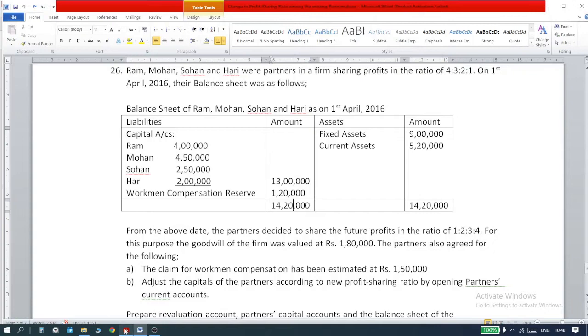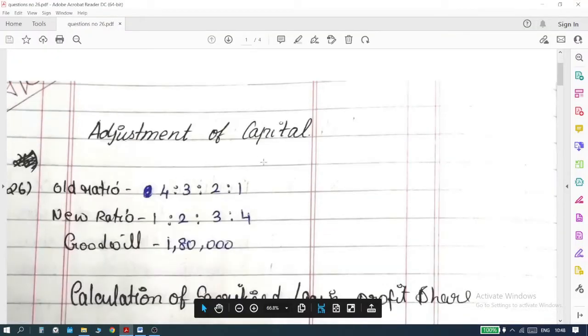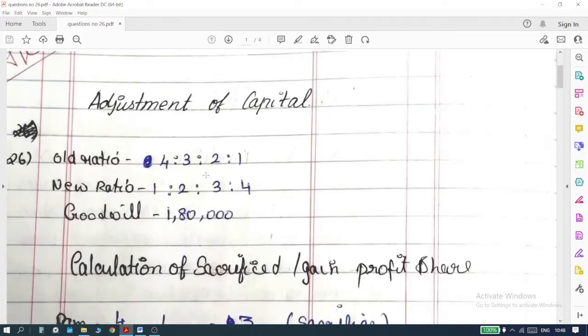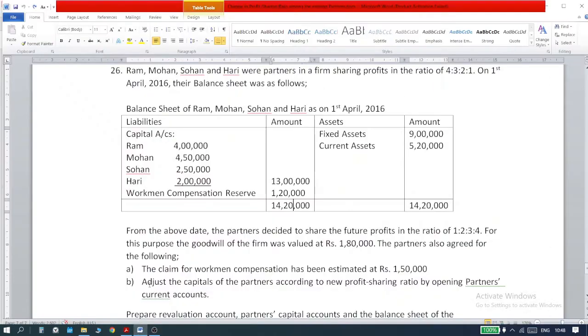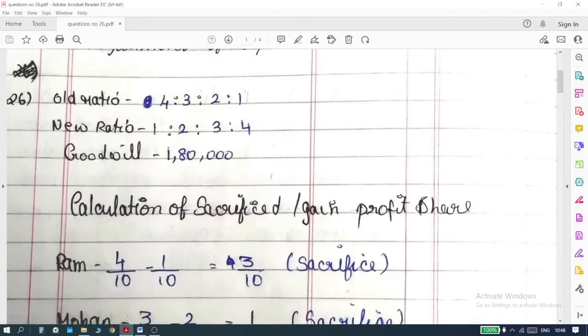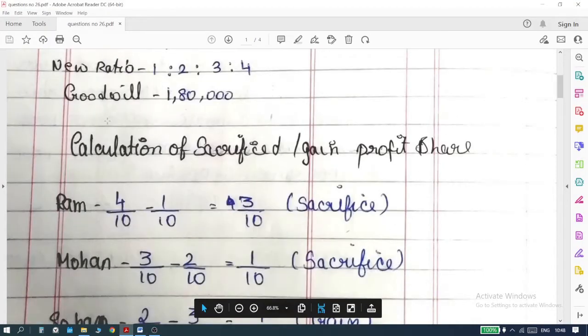Okay, let me quickly go back to the notes. These notes were sent by one of the students after we did this sum; the person copied it in their notebook and sent me the PDF version of it. So thank you to that person as well. Now the first and foremost thing we need to do is, since there is a mention of goodwill, which is given in the sum, we have to do the calculation of sacrificed and gained profit share.